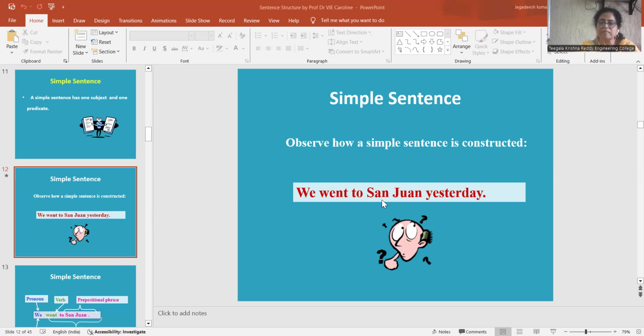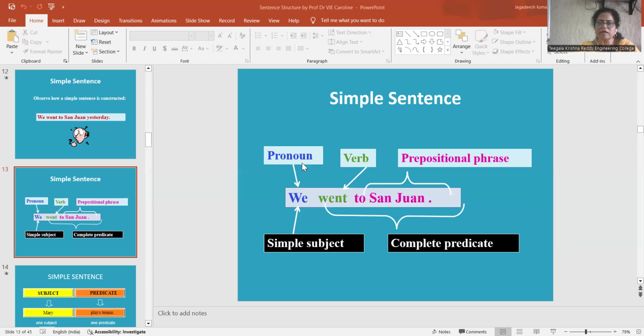We went to San John yesterday. So here, if you see the simple sentence and its elements, let us focus on its elements. We is a pronoun. You all know what is a pronoun.